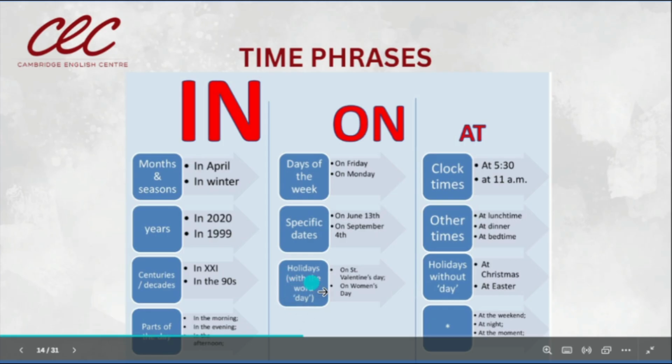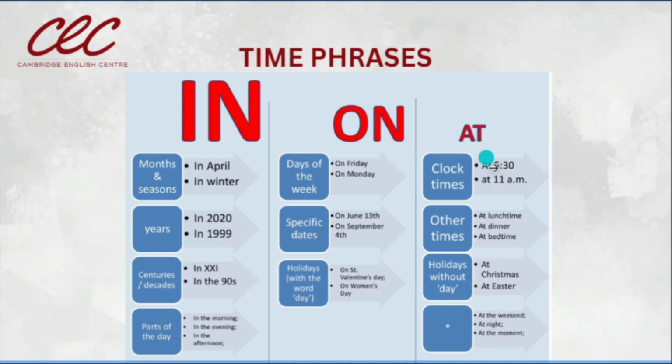And also for holidays that contain the word day. For example, Valentine's Day, on Valentine's Day, on Women's Day. Remember this apostrophe S is the possessive apostrophe S. On Women's Day, on Saint Valentine's Day. So for these phrases we can use on.